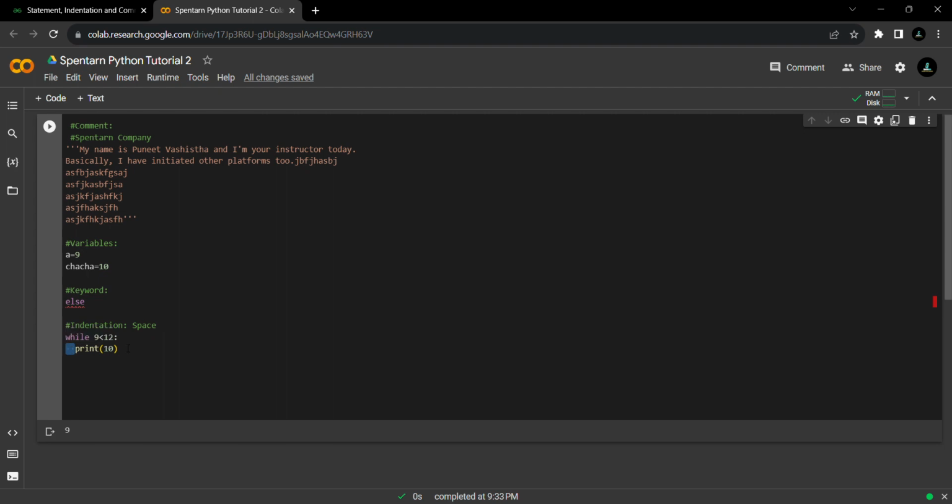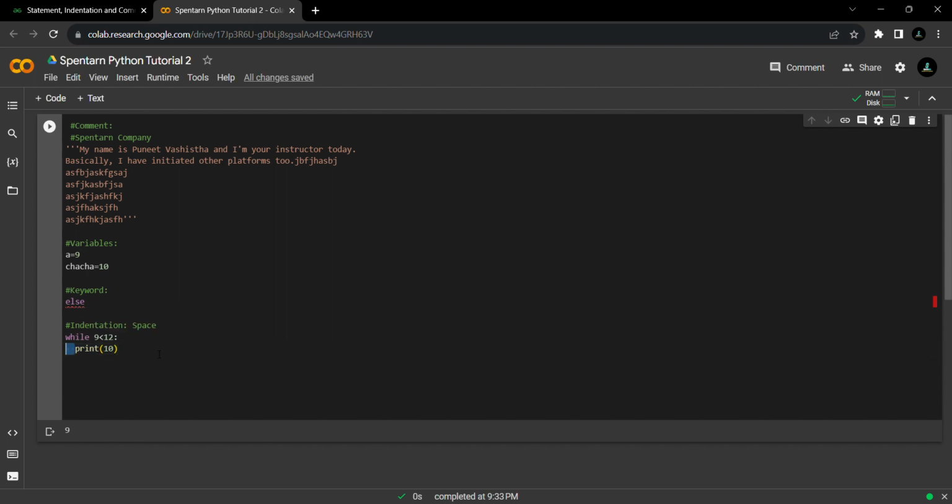This is our indentation, which is very important in Python programming. It lets us know that there is a loop or something in parentheses. We are not directly using parentheses here, but it will act as parentheses for our programming language in Python.